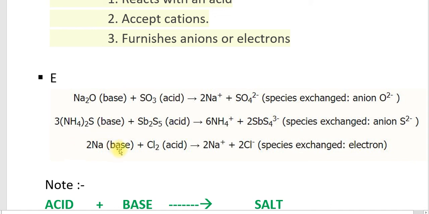The next simple example is 2Na + Cl2, giving 2Na+ + 2Cl-. Here the exchanged species is an electron. It is not O2-, it is not S2-. Here the electron is exchanged, and therefore Na is considered a base and Cl2 is considered an acid, which accepts the electron.